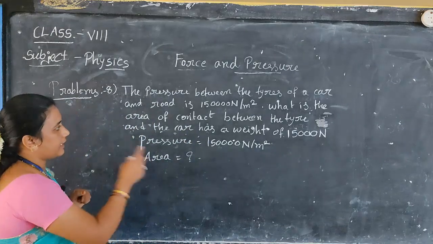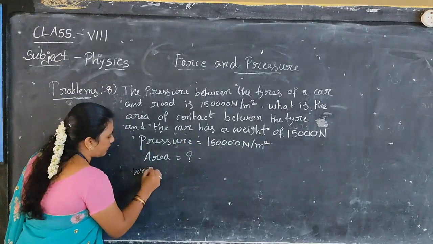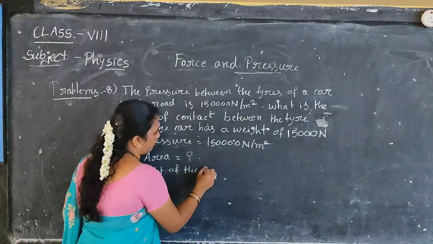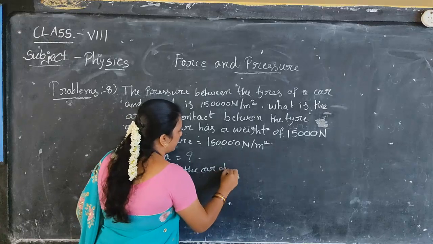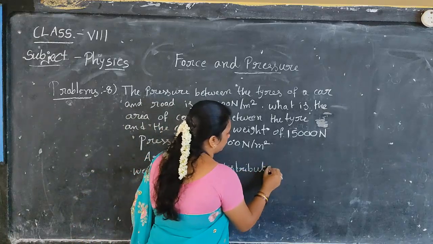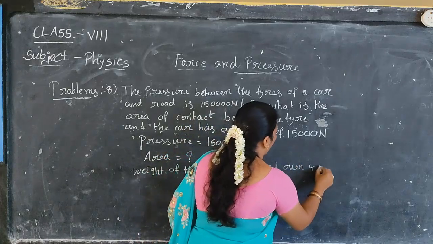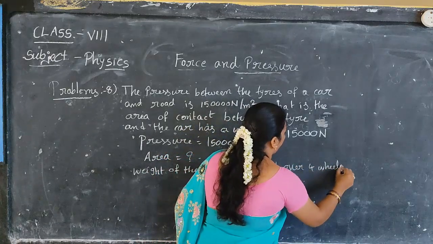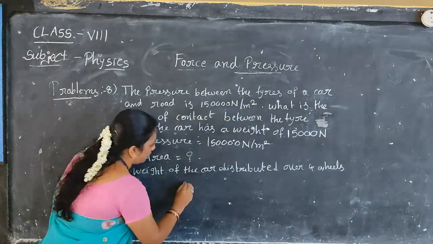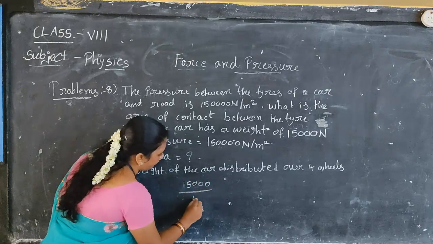Coming to that, they given the weight, that also weight of the car distributed over 4 wheels. Yes or no? Over the 4 wheels. So what you have to do? 15,000 by 4.